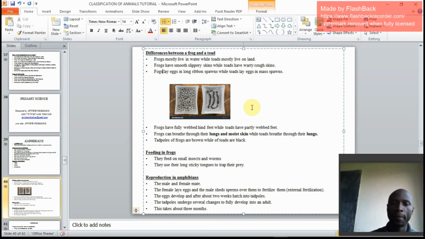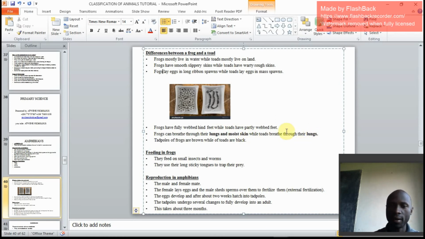But we are looking at amphibians, and we are taking a case of frogs and toads. Frogs can breathe through their lungs and moist skin. Through their lungs and moist skin. But for toads, they entirely breathe through lungs.